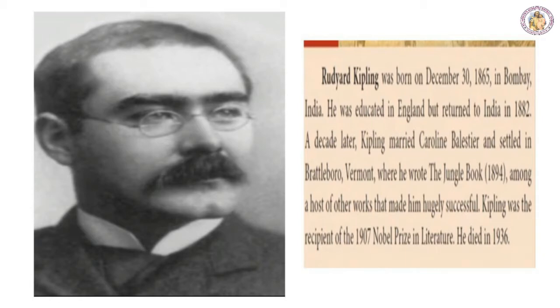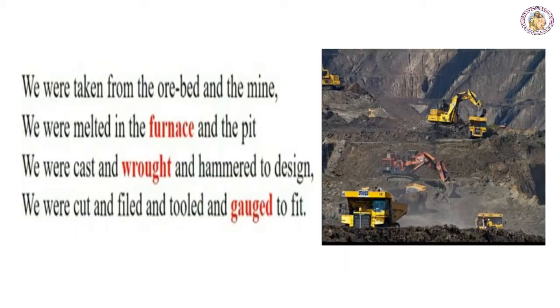A decade later, Kipling married Caroline Balestier and settled in Brattleboro, Vermont, where he wrote The Jungle Book in the year 1894, among a host of other works that made him successful. Kipling was a recipient of the 1907 Nobel Prize in Literature. He died in the year 1936.